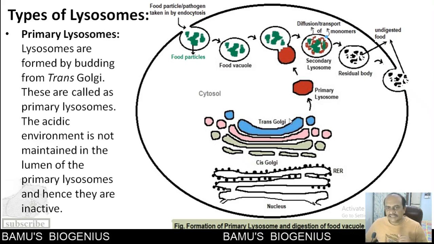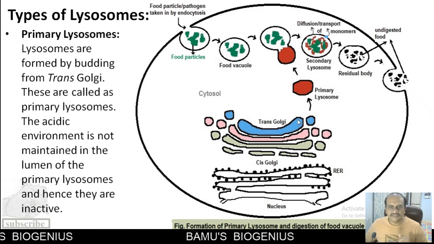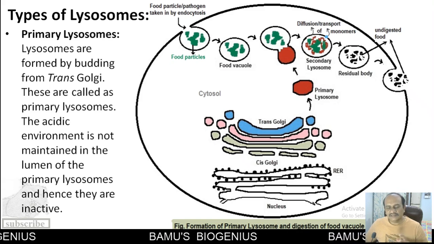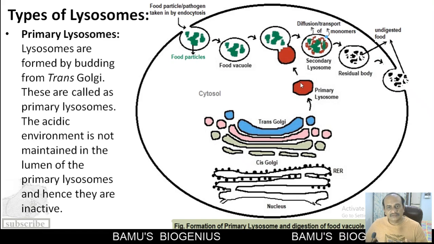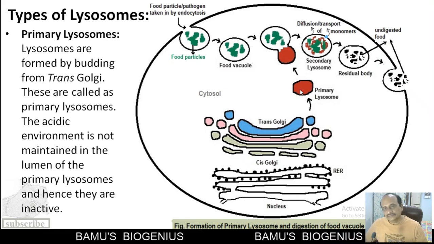From this trans Golgi, vesicles bud out, and these vesicles contain a special kind of enzymes called acid hydrolases. This acid hydrolase containing vesicle is called a primary lysosome.